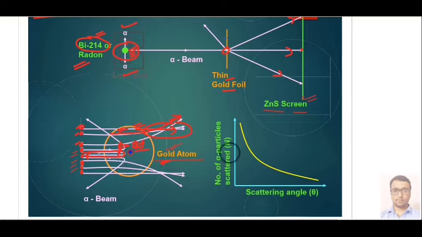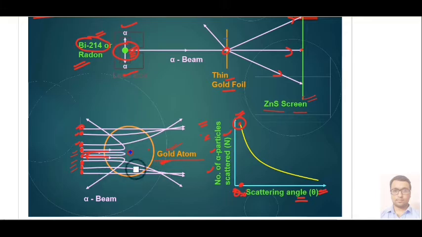These observations are shown in this graph also. On the x-axis we have the scattering angle, and on the y-axis we represent the number of alpha particles. If the scattering angle is very small, almost 0 degrees, the number of alpha particles is very high, meaning maximum alpha particles scatter at 0 degrees.